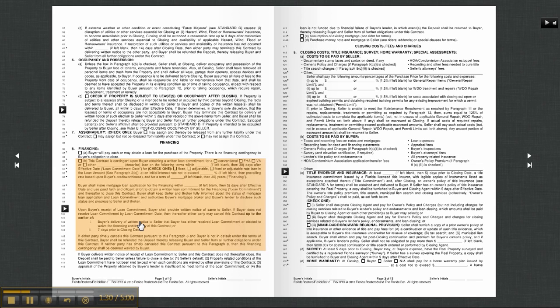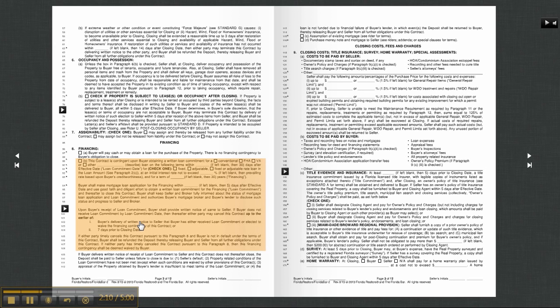Also, loan commitment. Right now, if your buyer does not get a loan commitment at the loan commitment date, both parties can cancel the contract. If you do not get a loan commitment at the time that the loan commitment date is due, you could still cancel this contract with a written notice 7 days prior to the closing date. However, if you do send a loan commitment in writing, you can no longer back out of the contract.